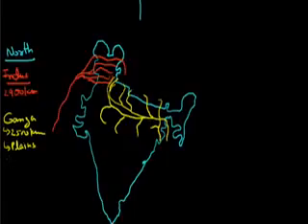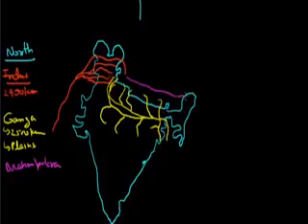The second important major river of North India is the Brahmaputra, one of the largest rivers. It also starts near Mansarovar, where it is called Sangpo, and flows in a rift valley. Then in the Dibang area it is called Dibang, entering India. When it comes to Assam, it is called Brahmaputra. After this it enters Bangladesh, where it is called Padma and makes the world's largest delta, the Sundarban Delta.